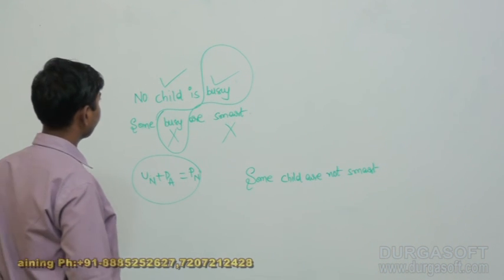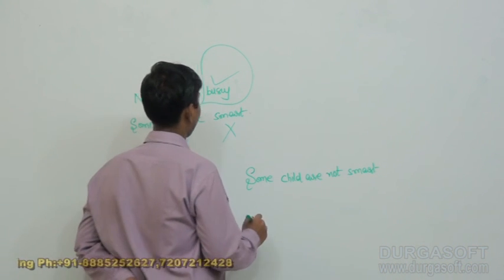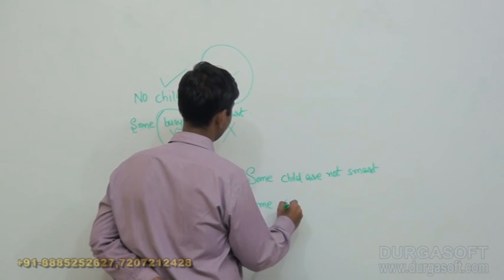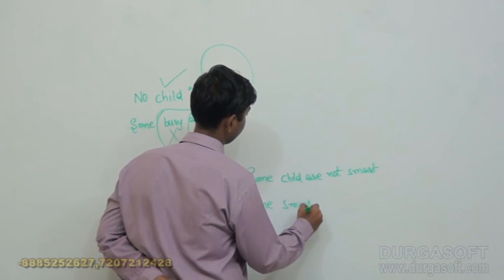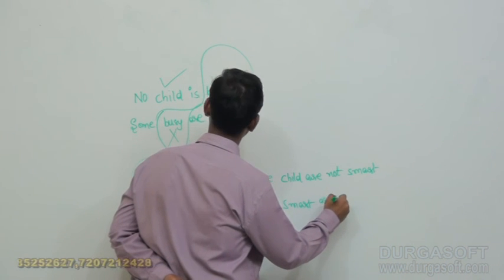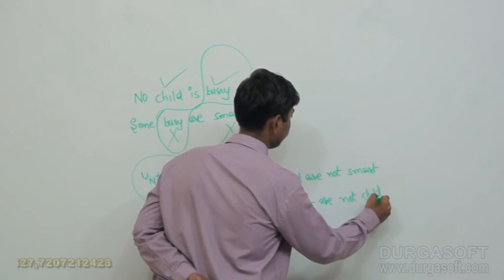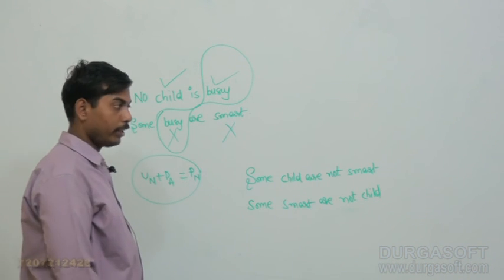Next one: some smart are not child. These two conclusions only are possible for us to draw here.